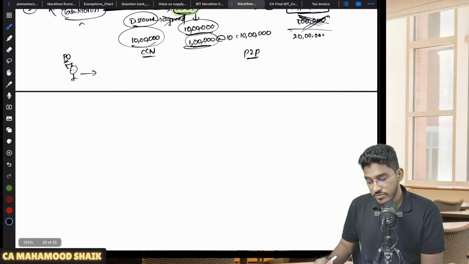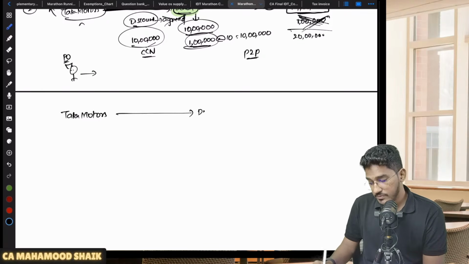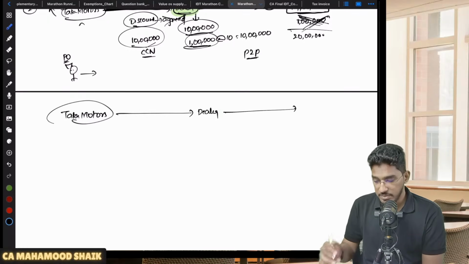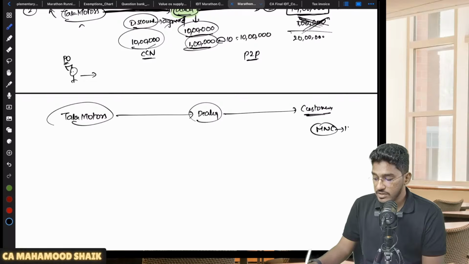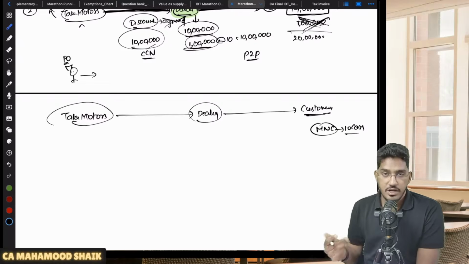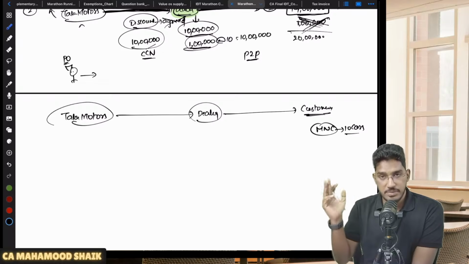But associated with this, they have told one more point. Let us say, for example, there is Tata Motors. Now, this Tata Motors has one dealer. This dealer will buy the cars from Tata Motors and sell them to the customers. Now, one day, one big MNC company wanted to gift 10 cars to their best performing employees.